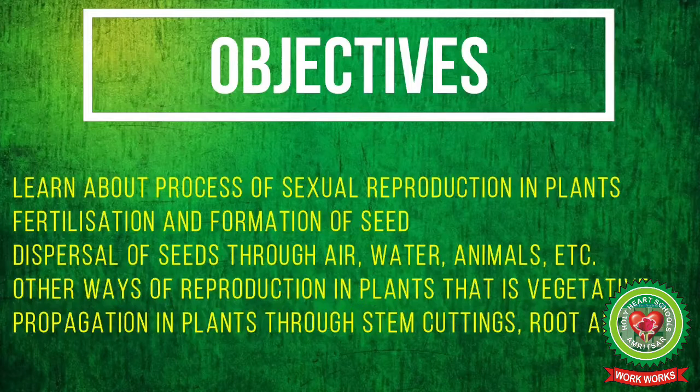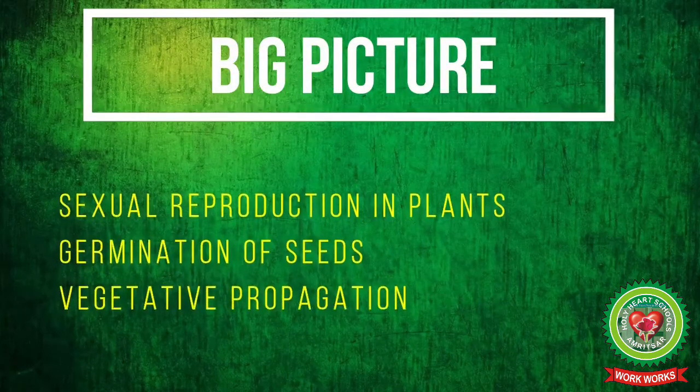Also learn about other ways of reproduction in plants, that is vegetative propagation in plants through stem cuttings, root and leaf. In this chapter, we will study about sexual reproduction in plants, germination of seeds, vegetative propagation.